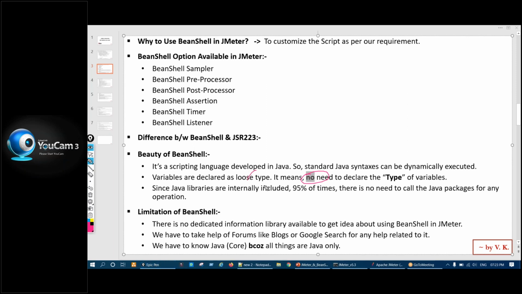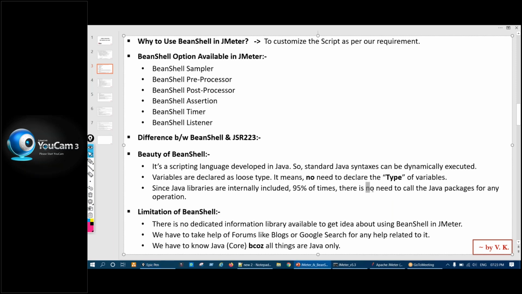Then what is this loose type declaration, or how the variables are declared, or what is this no need of declaring the variable? We'll look into that. Now, since Java libraries are internally included, in 95% of cases there is no need to call any Java package for any operation.